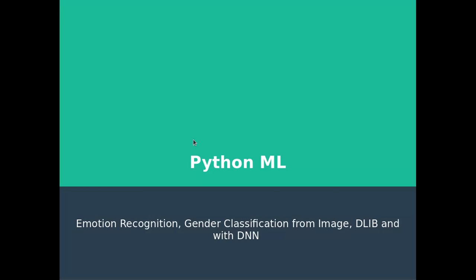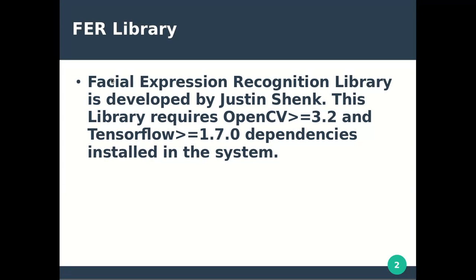Python machine learning, emotion recognition, gender classification from image, DLIB library and DNN library. The facial expression recognition library, FER, is developed by Justin, and this library requires OpenCV 3.2 or greater and TensorFlow 1.75. Remember that installing the FER library took 15 to 20 minutes, and if any dependency fails, your image will not be displayed. So be careful while installing the FER library. It should be installed 100% with no errors, and only then is facial emotion recognition possible.